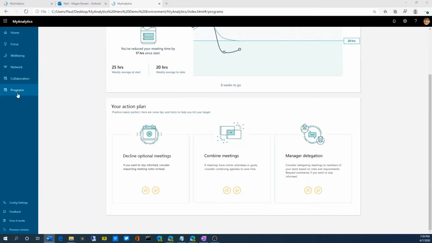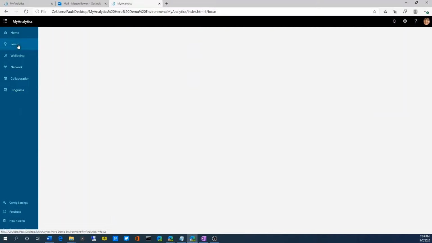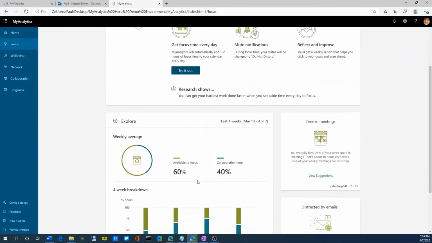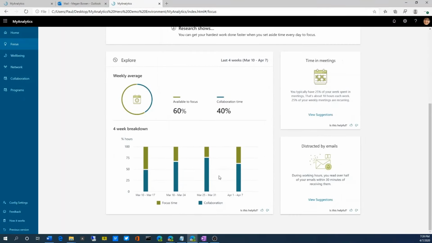So if we click on the focus dashboard, which we're on now, Megan can scroll down and explore her effectiveness at eliminating distractions which keep her from maximum productivity. She quickly sees that 60% of her work could be scheduled as focus time and that the remaining time is spent in collaboration with colleagues. In the 4 work week breakdown, she has an inverse relationship between focus and collaboration time.